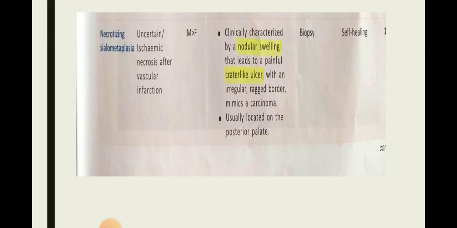Other single ulcer is necrotizing sialometaplasia. The etiologic factor is uncertain or ischemic necrosis after vascular infarction. It is most commonly present in males and clinically characterized by nodular swelling that leads to a painful crater-like ulcer with an irregular ragged border mimicking a carcinoma, usually located on the posterior palate. Investigation is biopsy. This is a self-healing ulcer.